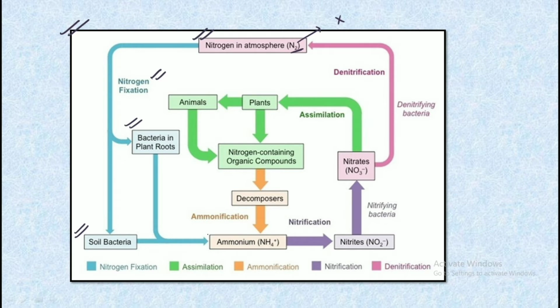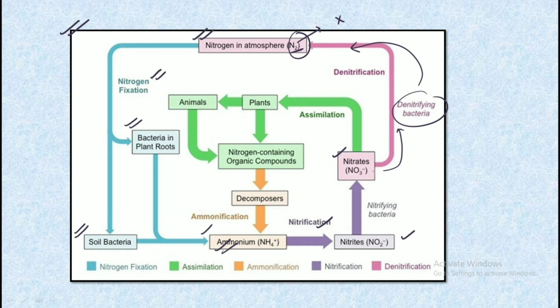And these bacteria help in the conversion of the dinitrogen or the N2 into the ammonium, which by the help of nitrification, as we have just discussed, gets converted into nitrite, then nitrate, and these nitrate by the help of the denitrifying bacteria convert it back to the dinitrogen.